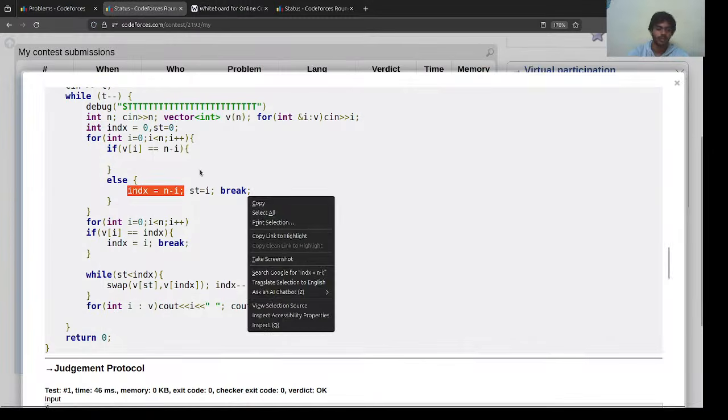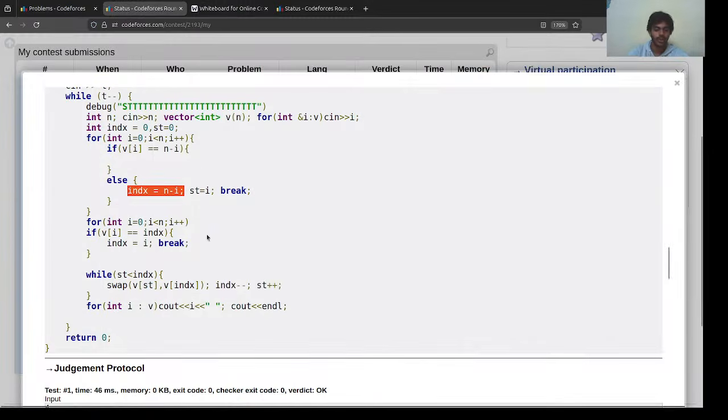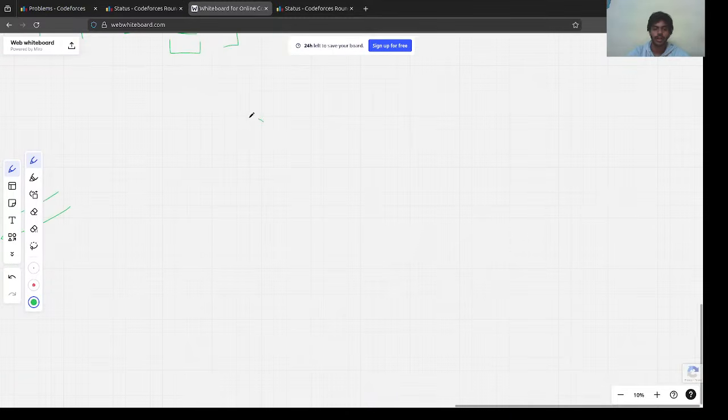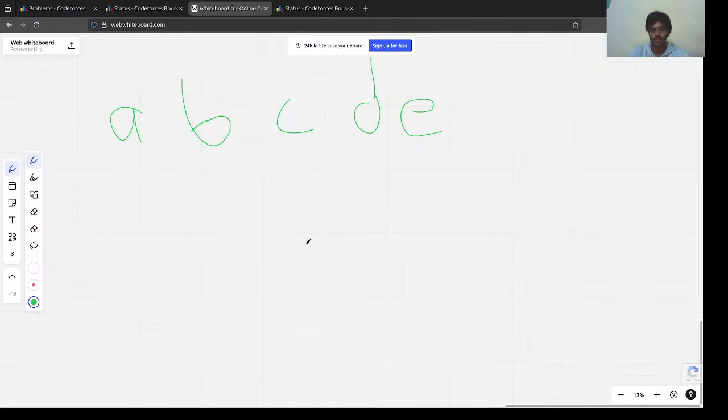And how do we perform the solution? We keep on swapping the entire index. We got this is our L, this is our R. How are we going to reverse that segment? So what we do is we keep on swapping. Let's say we have A, B, C, D and E. How does swapping work? How can we reverse using swapping?